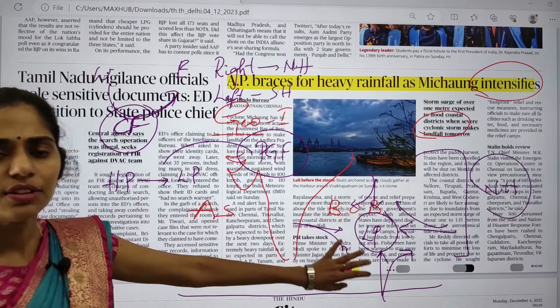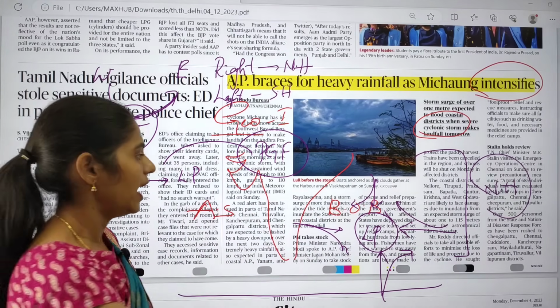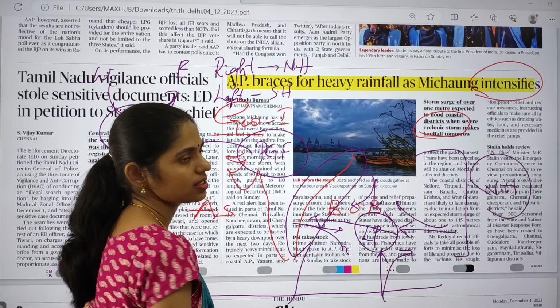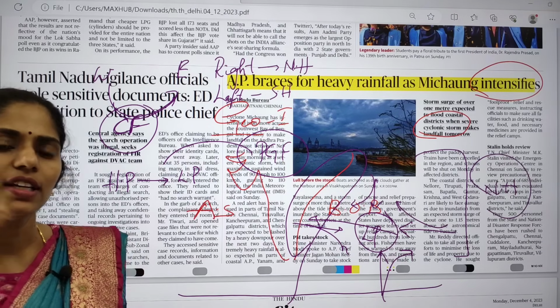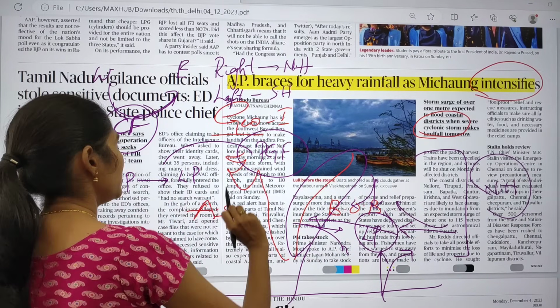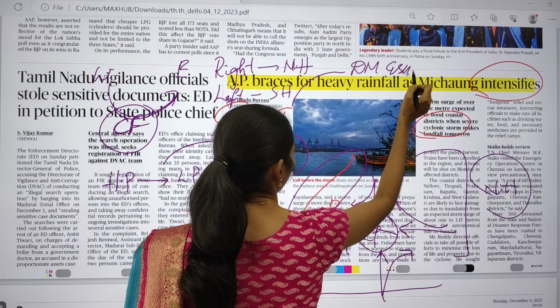Okay, and the winds will be moving with a very high speed and they will be coming and hitting this coast. Because of this, the eastern coast of India is more vulnerable to these cyclones. So we can even connect this topic with disaster management, which comes under GS paper 3, right?